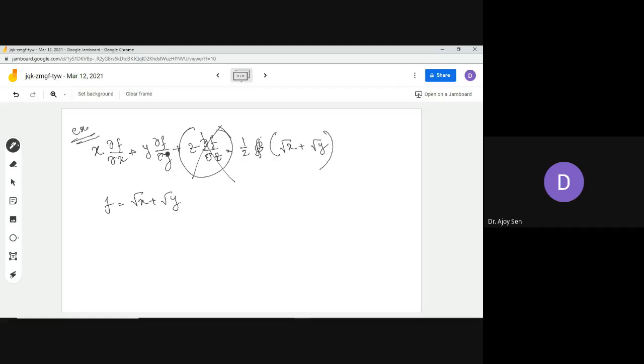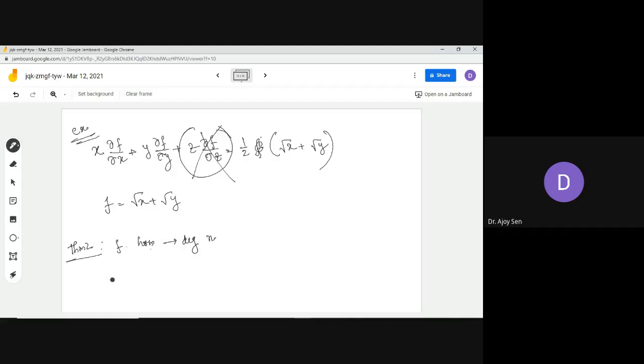Now we can move on to theorem 2, which is again a similar theorem. This theorem is again for a homogeneous function of degree n.